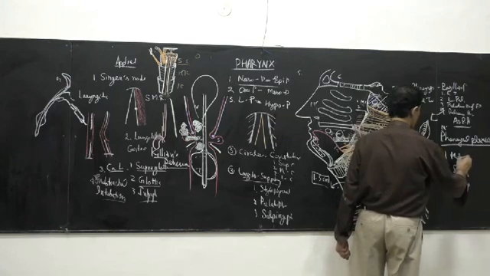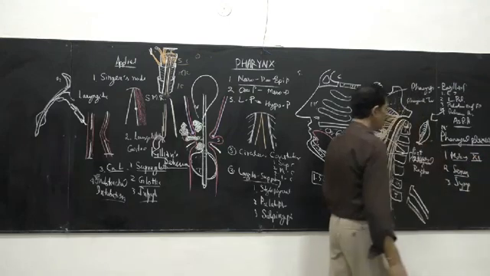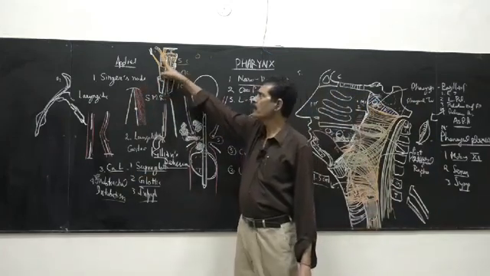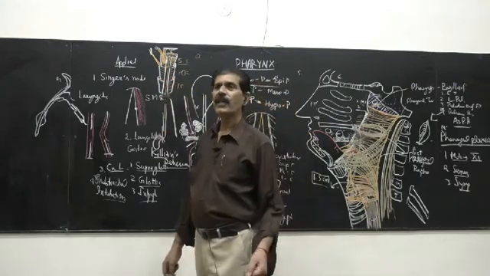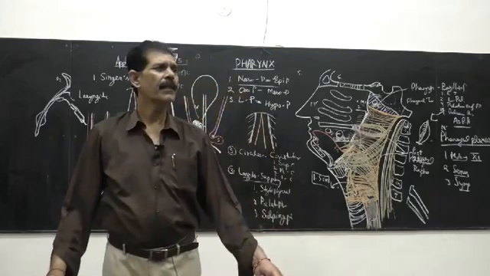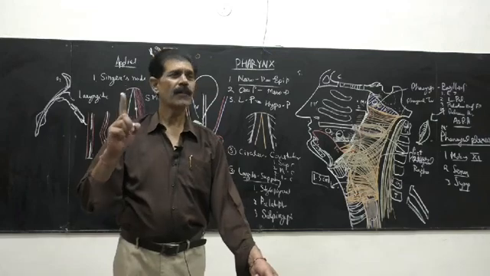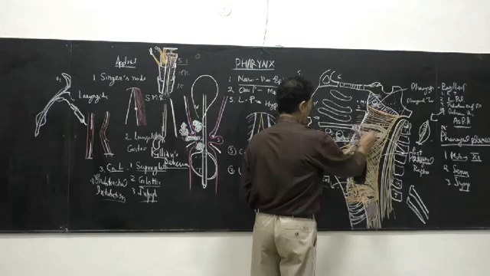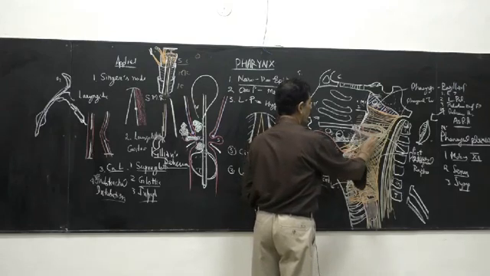Motor fibers are coming from the 11th nerve. So all the muscles, the stylopharyngeus, palatopharyngeus, and the salpingopharyngeus, they are all supplied by the pharyngeal plexus via the cranial part of the 11th nerve, except stylopharyngeus. Because stylopharyngeus muscle is accompanied by the glossopharyngeal nerve.